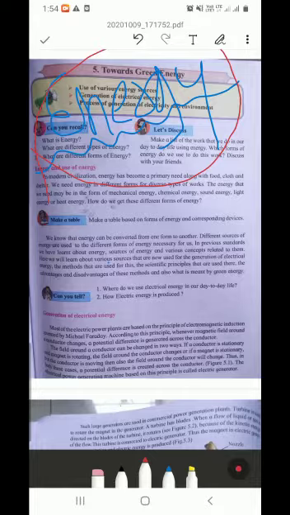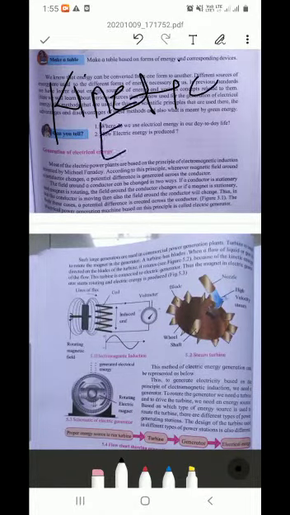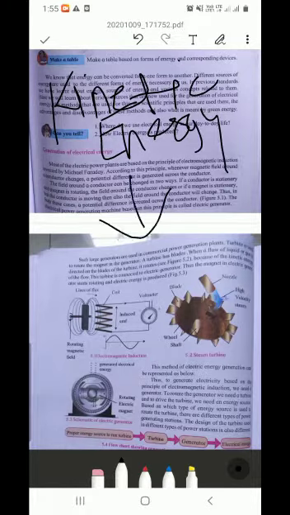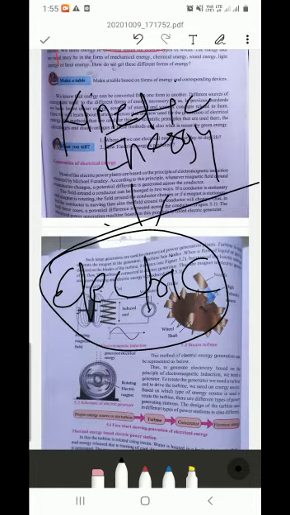So we know that energy cannot be created and cannot be destroyed, but it can be transformed from one form to another form. So we are transforming energy from one form to another form and utilizing the energy which is transformed. Okay, if we want electrical energy, we transform kinetic energy to electrical energy, and by this transformation we use electrical energy.